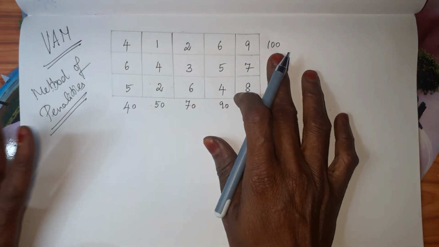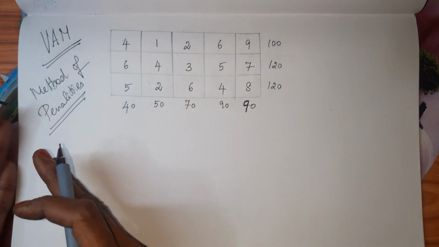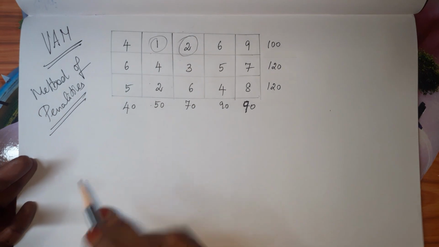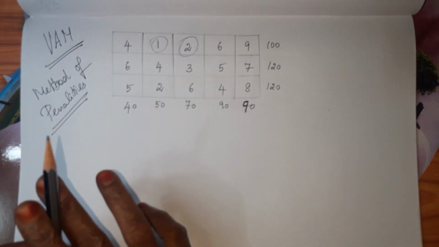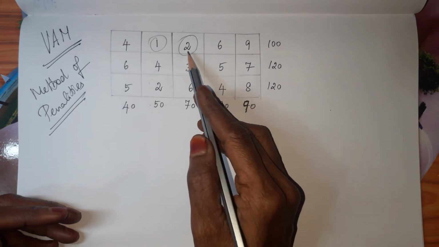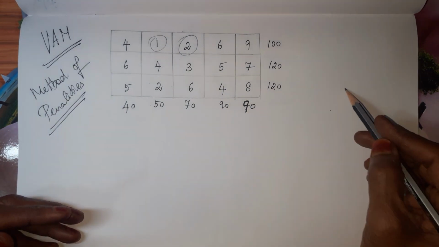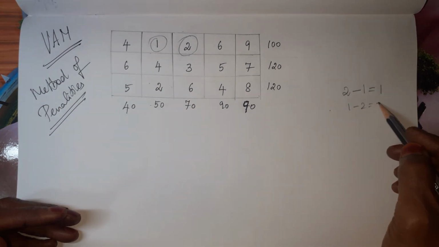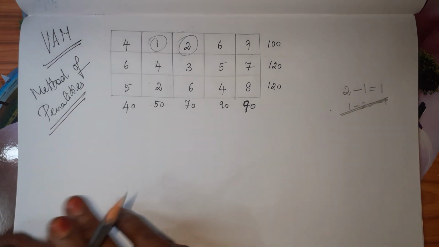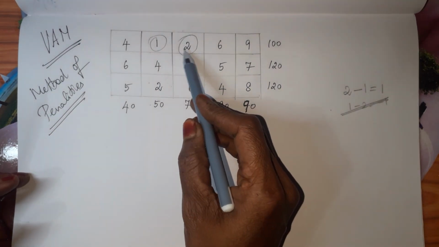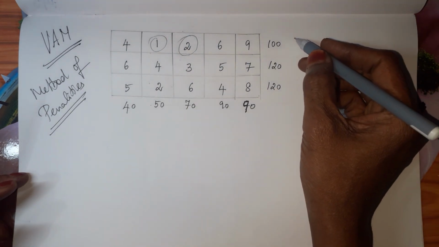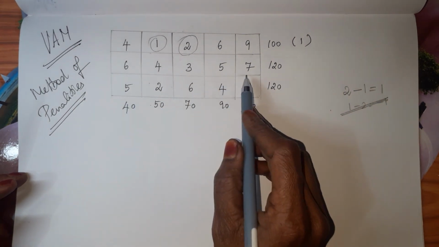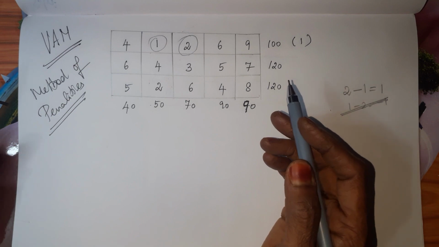For every row, the penalty is nothing but the difference between the minimum and the next minimum. Here the minimum is 1 and the next minimum is 2. What I said, we have to calculate the difference. Difference is nothing but the higher value minus lower value. So 2 minus 1, which is 1. Not 1 minus 2. Since it is minus 1, we are not supposed to calculate this. We have to calculate the difference, the higher value minus lower value. So it is 1 that we have to take down outside. Like that here also for every row and every column, we have to calculate the penalties.